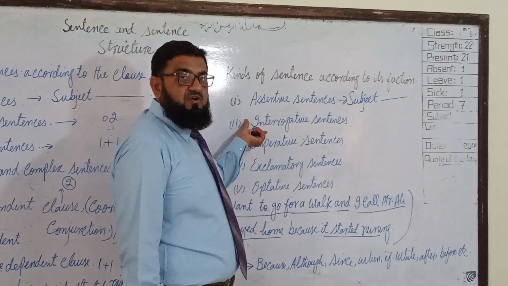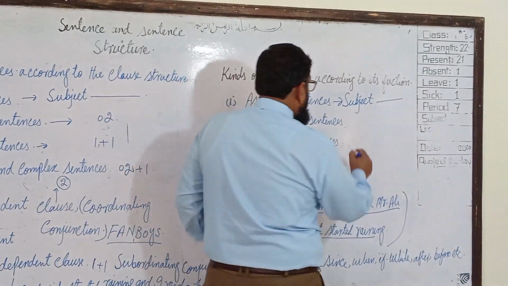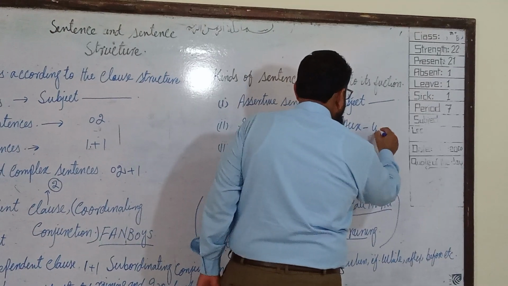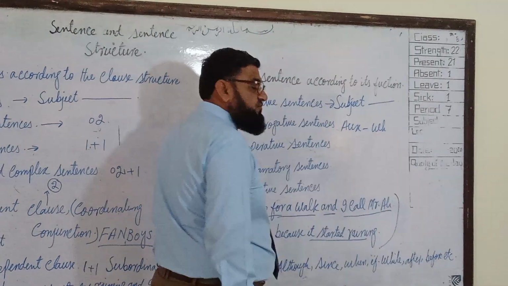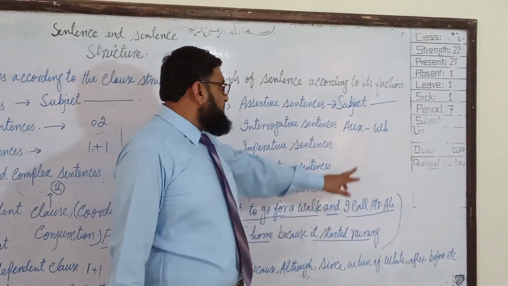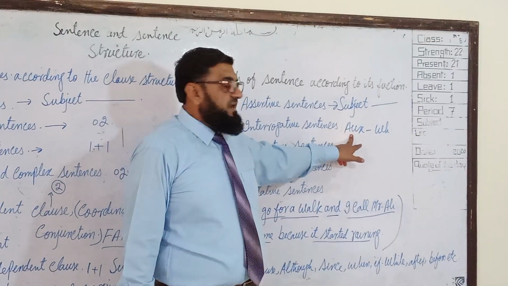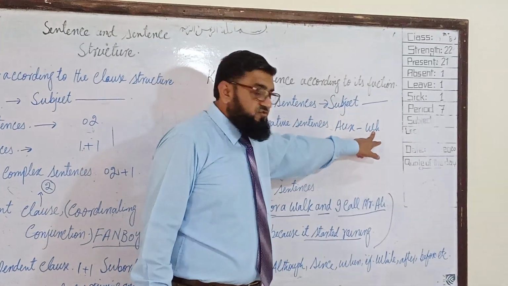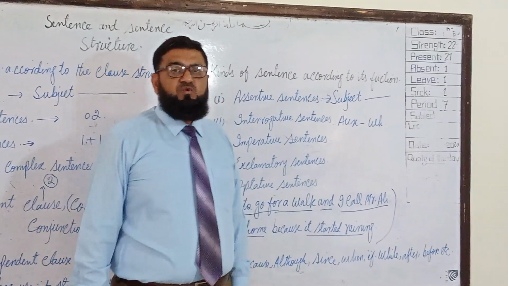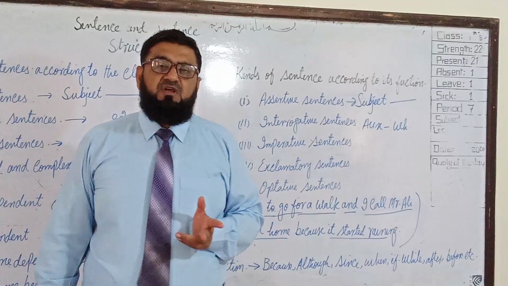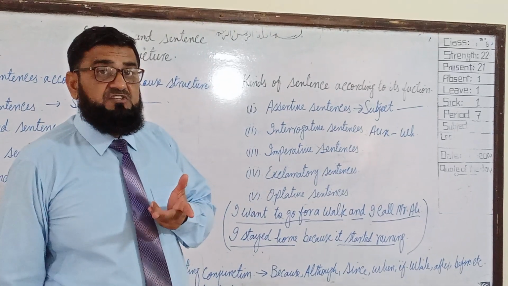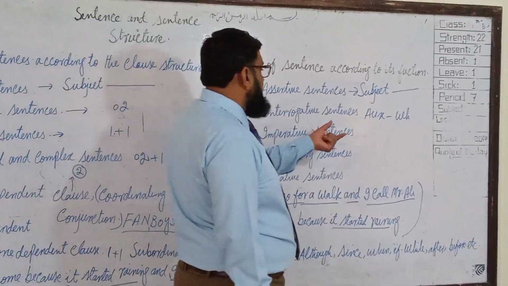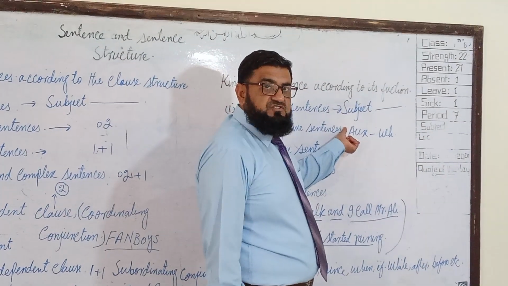Another is the interrogative sentence. An interrogative sentence will start from an auxiliary or a WH or interrogative word. It will start from an auxiliary word or an interrogative word, a WH word, like what, where, how, etc. So that will start from an interrogative word or an auxiliary word.